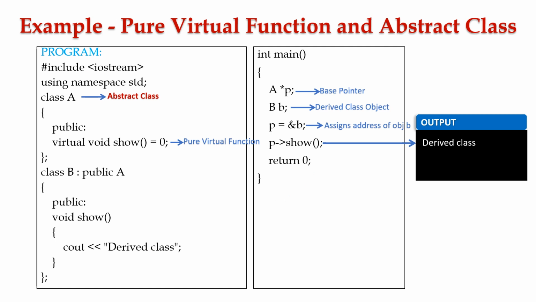The core advantage of a pure virtual function is that it allows us to define the abstract class. It defines the common interface for derived classes and allows each derived class to provide its own specific implementation. It also provides polymorphism and helps in code organization. Hope you are clear in this example for pure virtual function and abstract class.